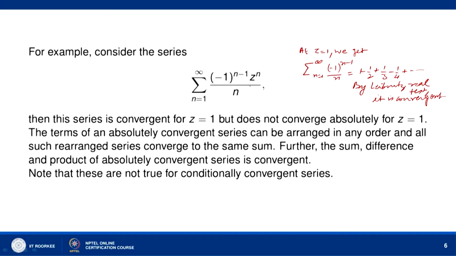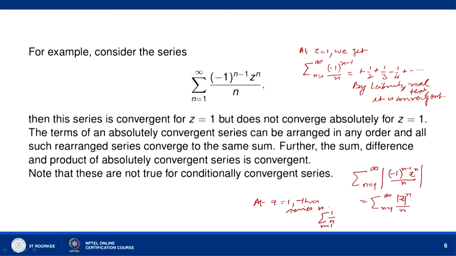So, at z equal to 1 this series is convergent, but if you take the absolute value of each term, that is you consider sigma n equal to 1 to infinity mod of minus 1 to the power n minus 1 z to the power n divided by n, then you get sigma n equal to 1 to infinity mod of z to the power n divided by n, and at z equal to 1 this series is the harmonic series sigma 1 by n, n equal to 1 to infinity, which is known to be a divergent series.